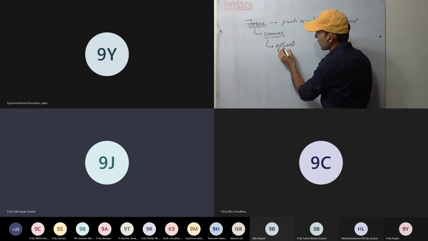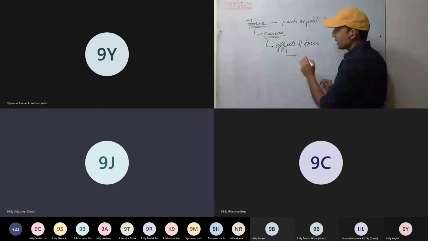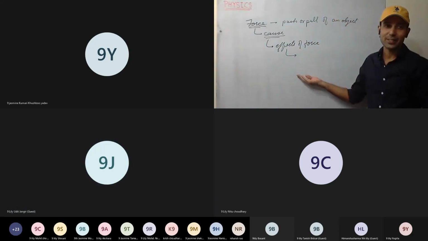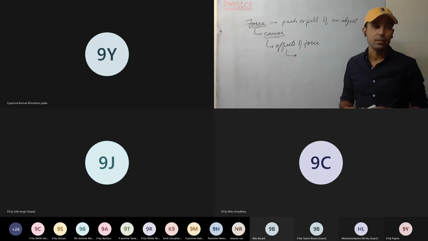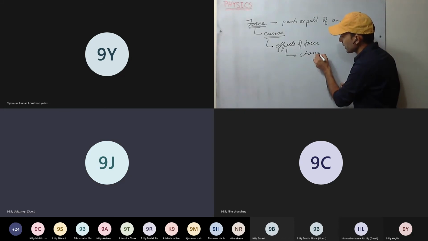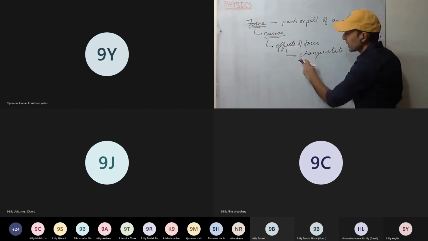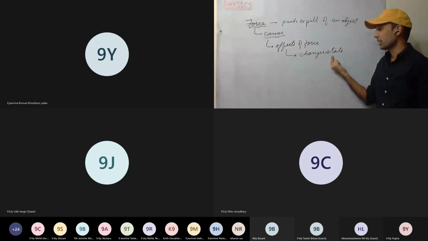So what could be the effects? Change in shape and size of the object. Yes. In that class, there were around six effects. Now they will be clubbed here. So the first effect is that it changes the state. The force changes the state.